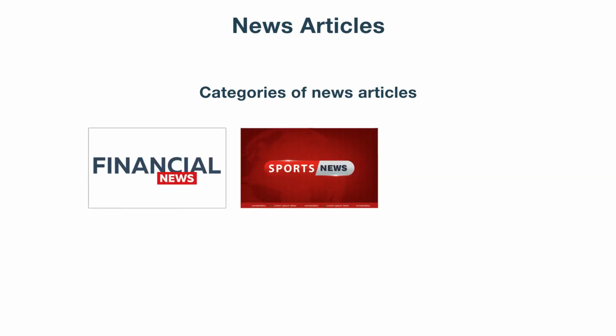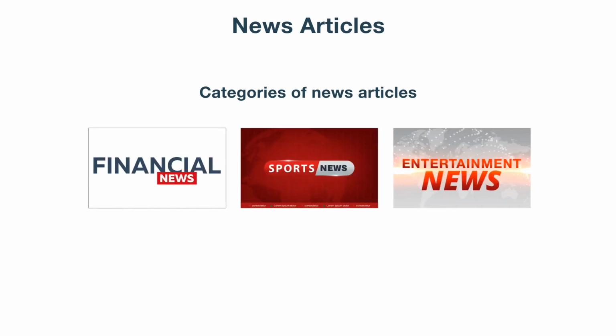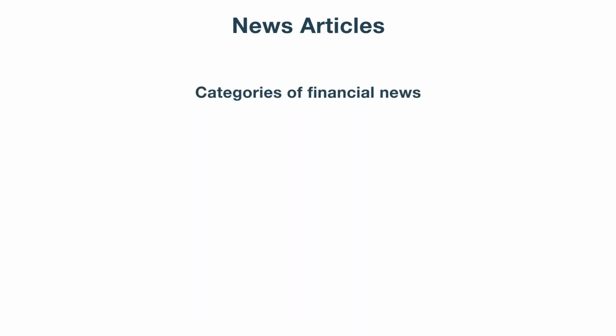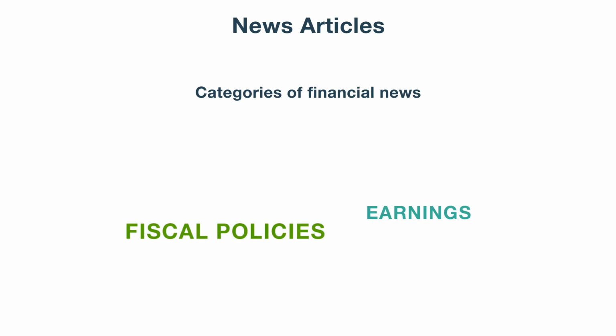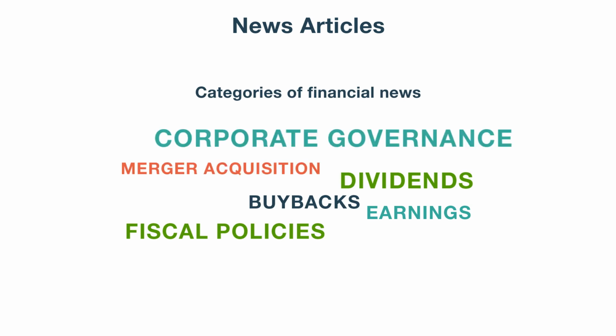The news articles are of various categories. For example, financial news, sports news, entertainment news, etc. The financial news is further categorized into different categories. For example, there is news of earnings announcements, buybacks, dividend announcements, mergers and acquisitions, and corporate governance. These types of data are different from tweets, so the sentiment analysis is also different from the tweets, which we will understand in the next section.